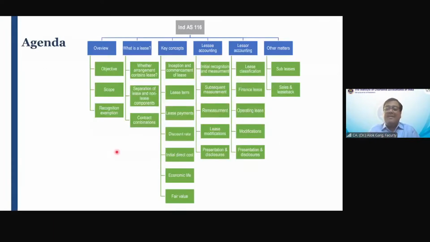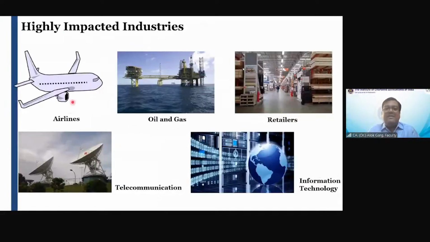Friends, let me take you into the standard again. So you can see these are the highly impacted industries. Airline is the highly impacted industry. If you see the balance sheet of Interglobe Aviation Limited, Indigo Airlines, you will find they have a big balance sheet size of 90,000 crore roughly. They have recently filed the results, and let me show you their balance sheet.